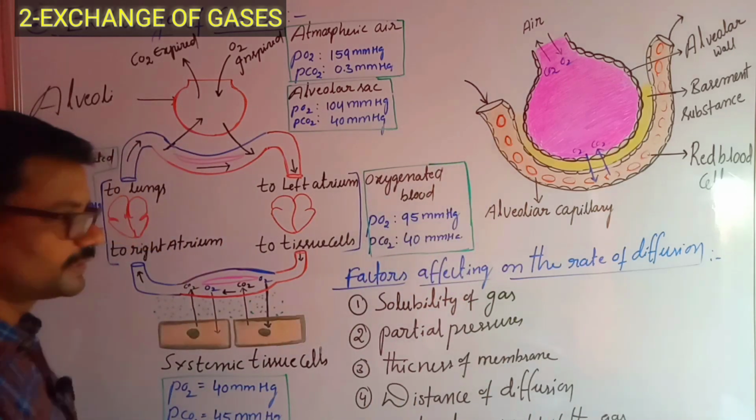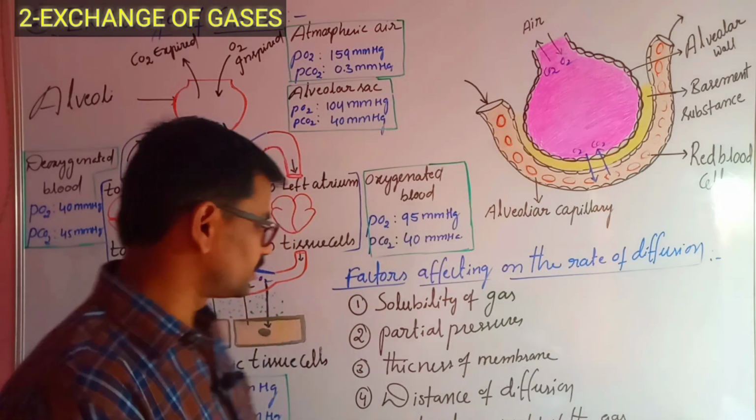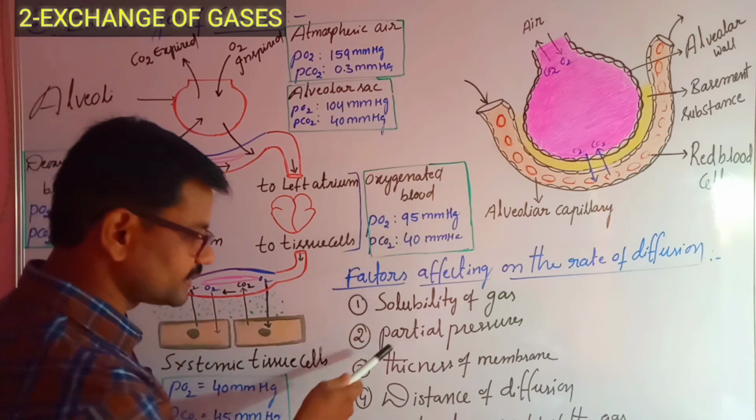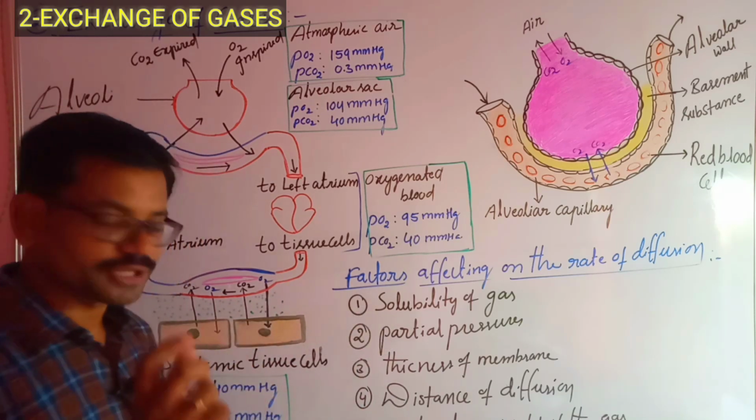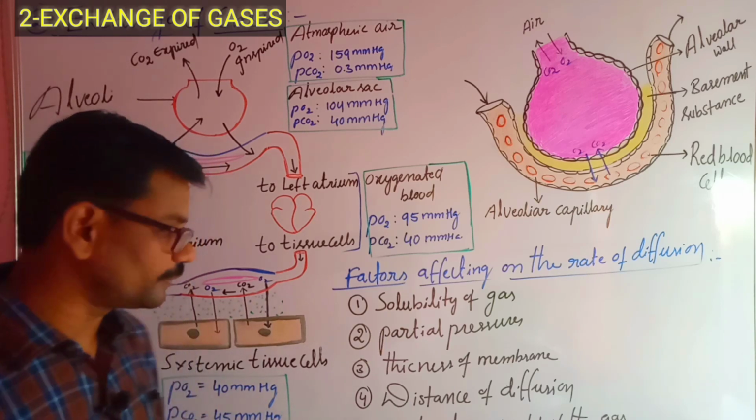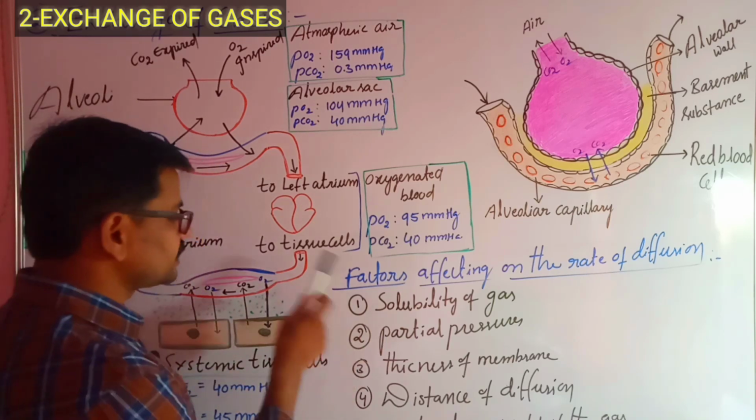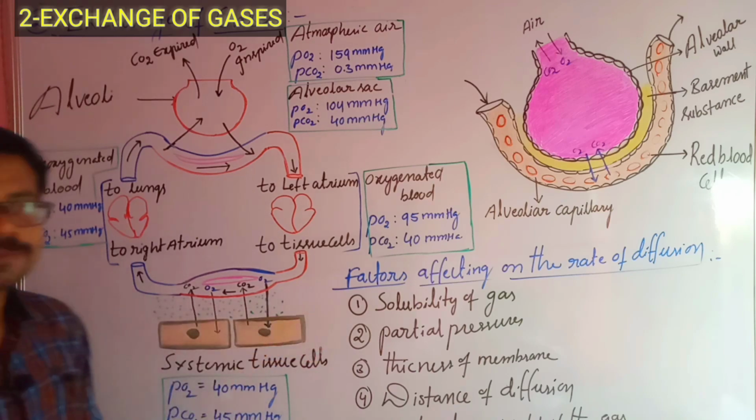So these are all factors which influence the rate of diffusion. Let us see: the first one is solubility of gas, second is partial pressures, third is thickness of membrane, fourth is distance of diffusion, and the last one is molecular weight of a particular gas, right? Let me explain one by one.